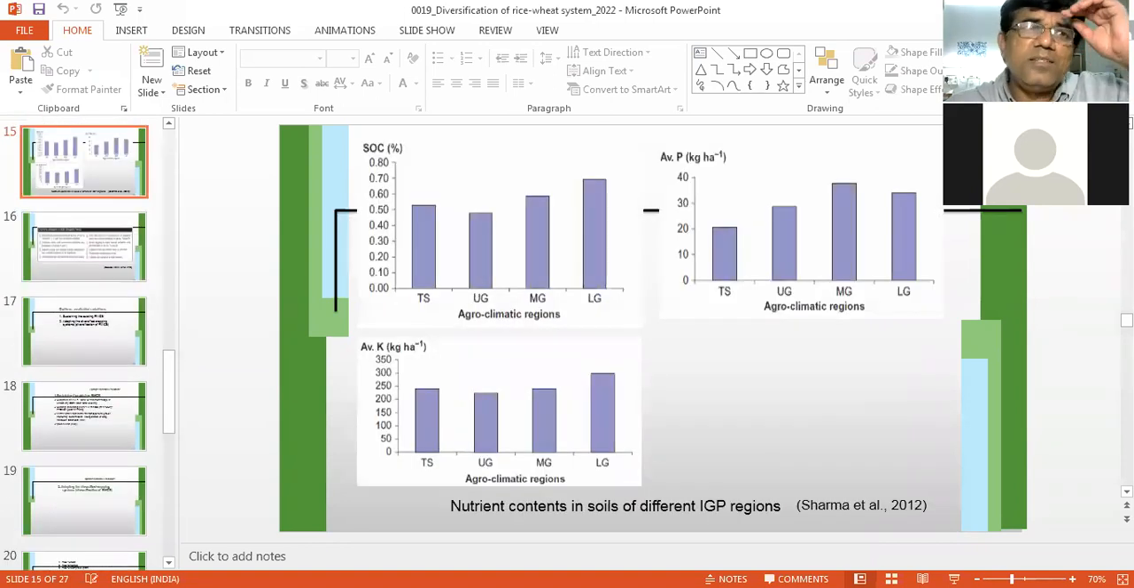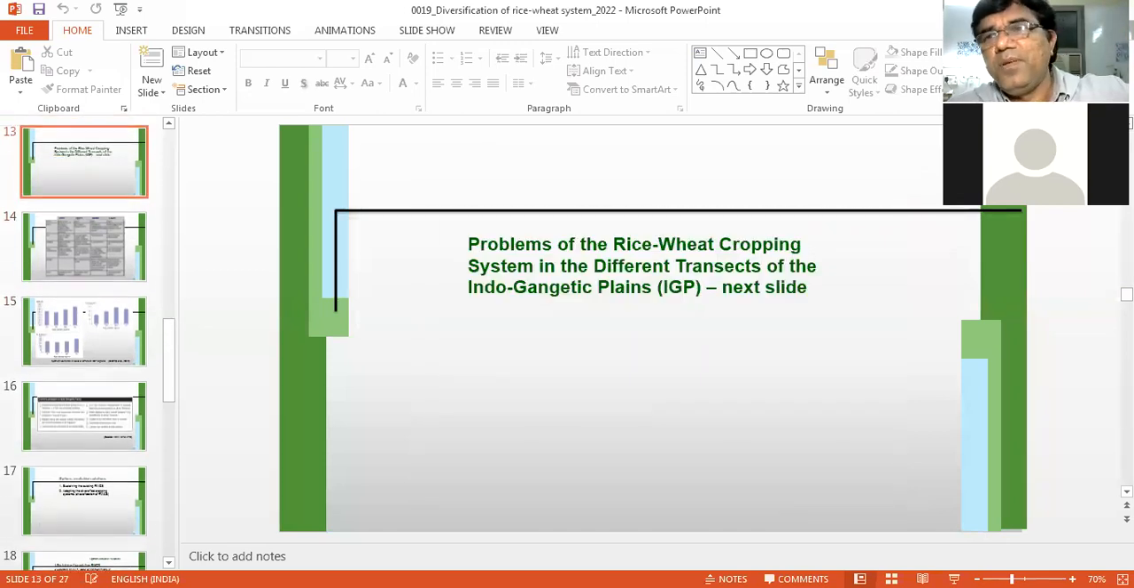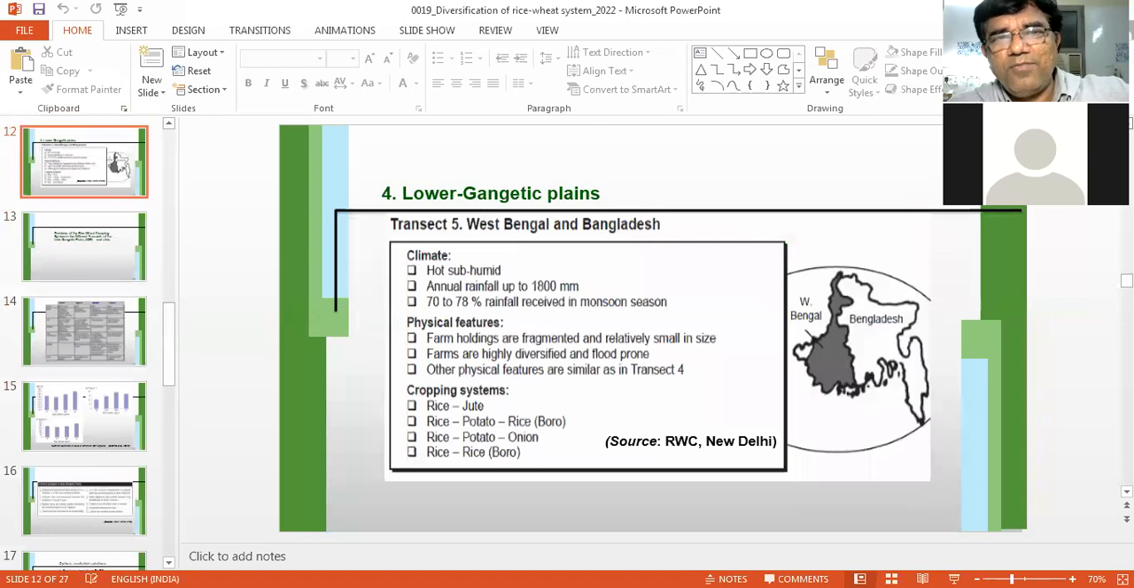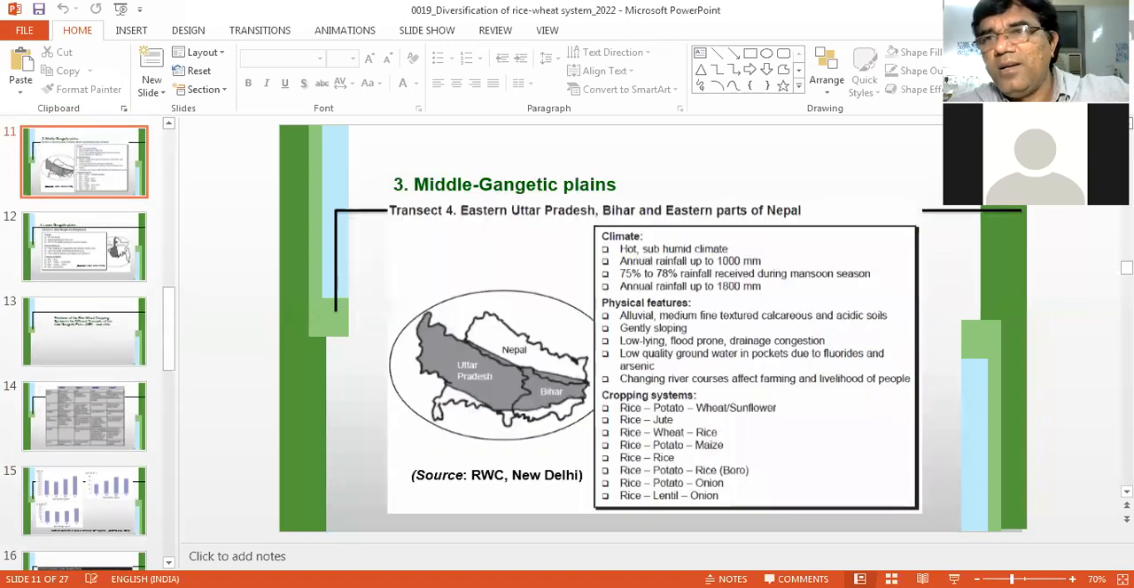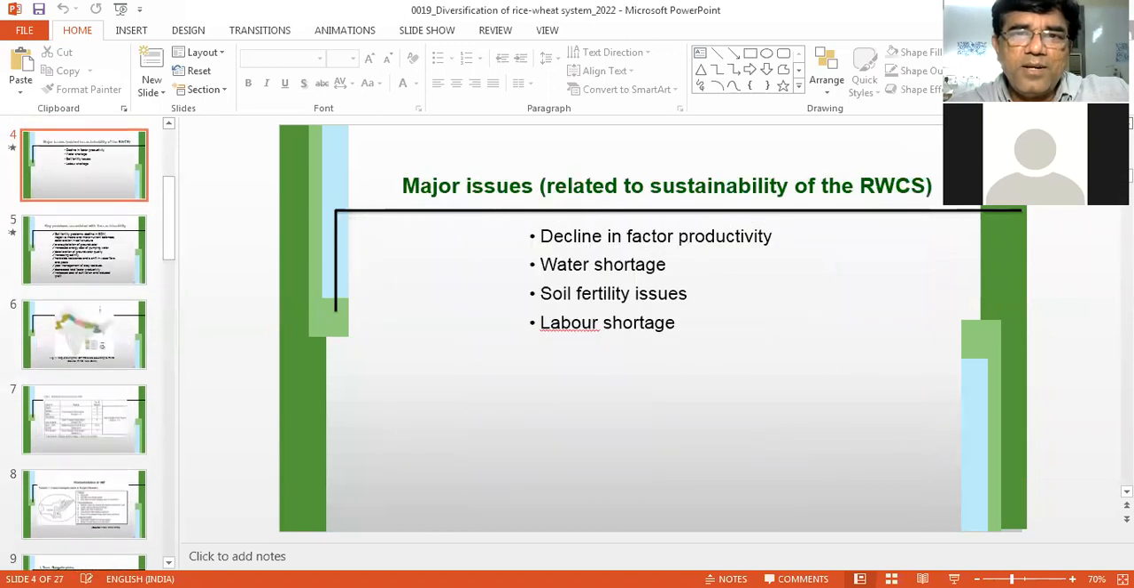What are the constraints of rice wheat cropping system and how to overcome these constraints? So that can be questioned. You can give the data, you can tell the scope, the different areas of where it is adopted, and tell the role of this cropping system in food security of the country.